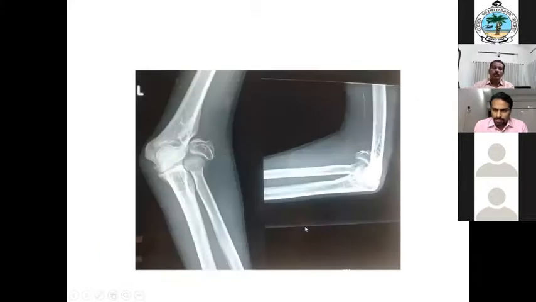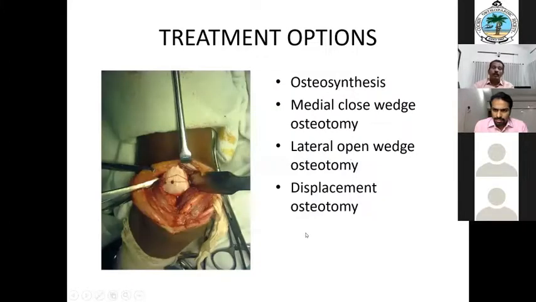When such a gross deformity is there, when you are doing a closed-wedge or open-wedge osteotomy, there will be unacceptable prominence on the medial side. Cosmetically, again, it may not be acceptable. So a displacement osteotomy is described. You can displace the distal fragment medially and laterally, and the deformity will be corrected.